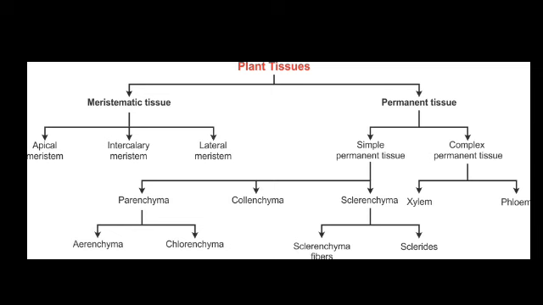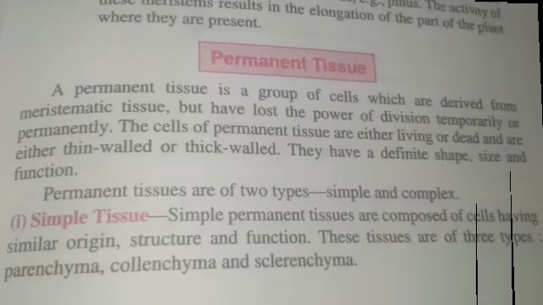So guys, the cells of the permanent tissue are either living or dead, and either thin walled or thick walled. So they have different shapes, sizes and functions. Permanent tissues perform the function of protection, through the outermost layer of the tissues called the epidermis, and the function of conduction of water.